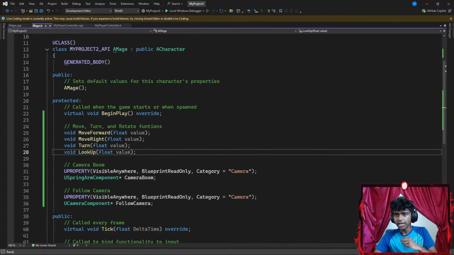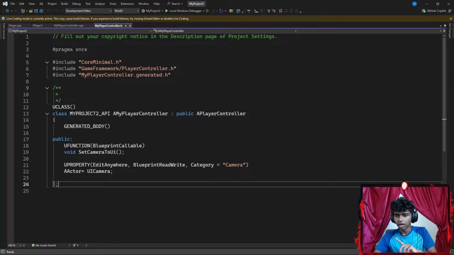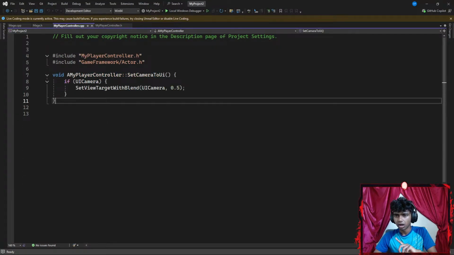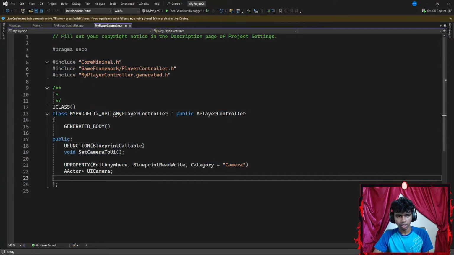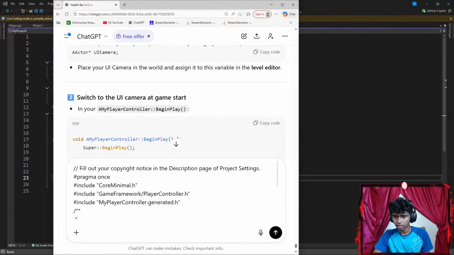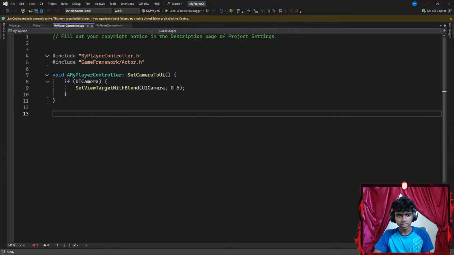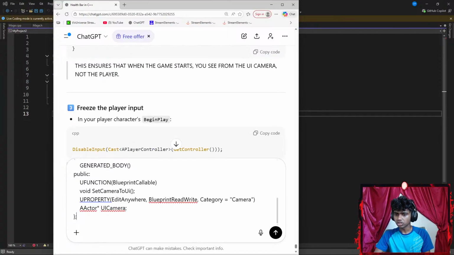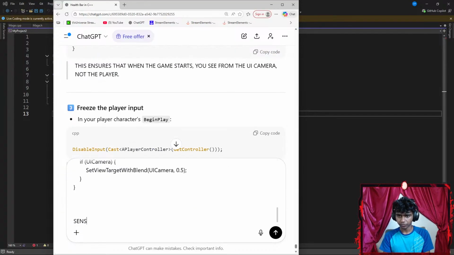Okay, so firstly, I'm going to go to my player controller, under my Begin Play. I did not see a Begin Play here. Let me press Control A, Control C to copy that, and get ChatGPT up real quick. Let's paste this. Then I'm going to copy my C++ file as well, get ChatGPT up again, scroll all the way here, press Shift Enter, paste this as well, and say something like, Sensei.